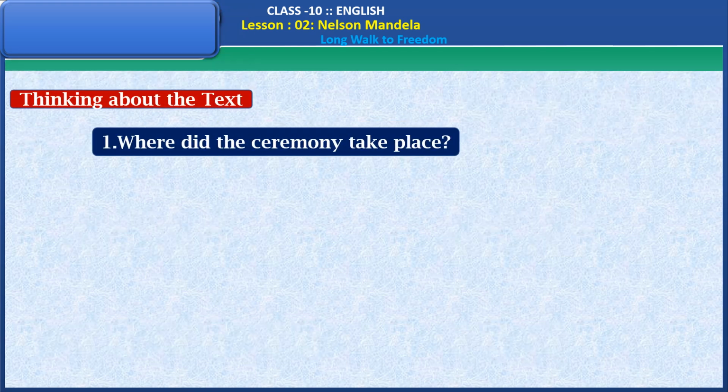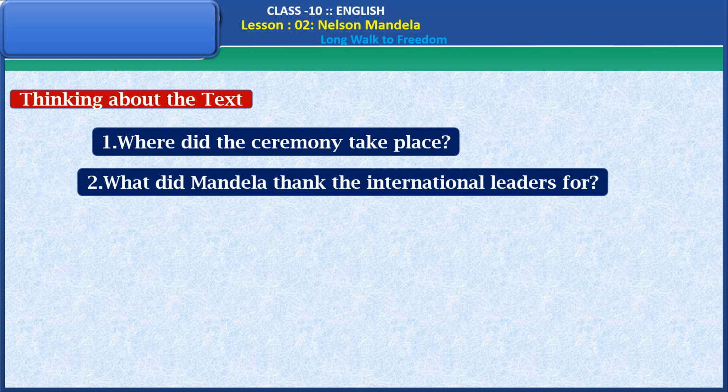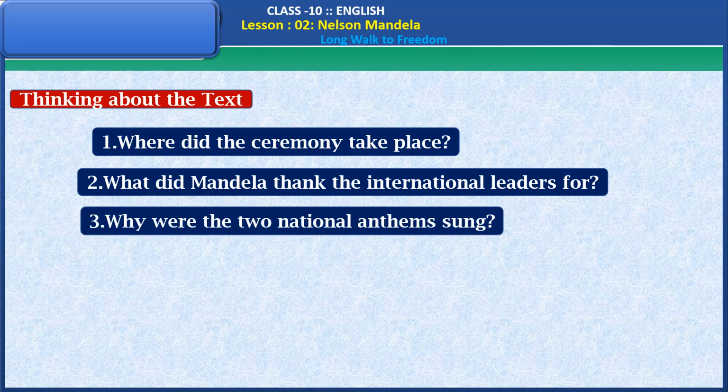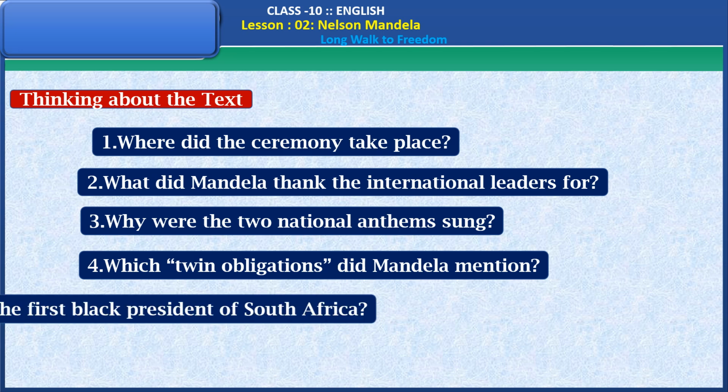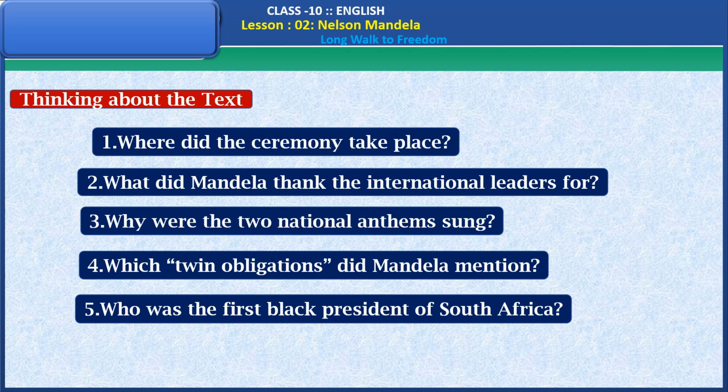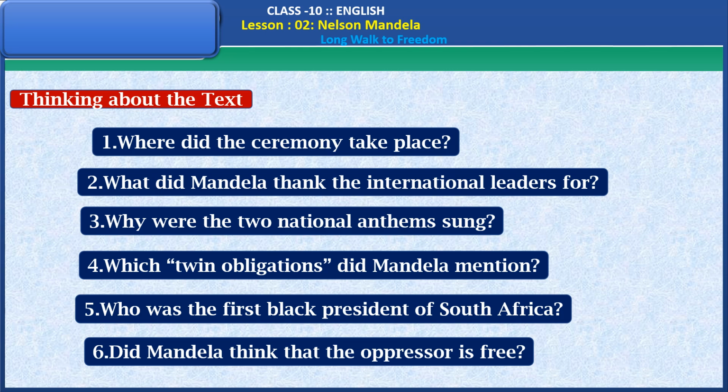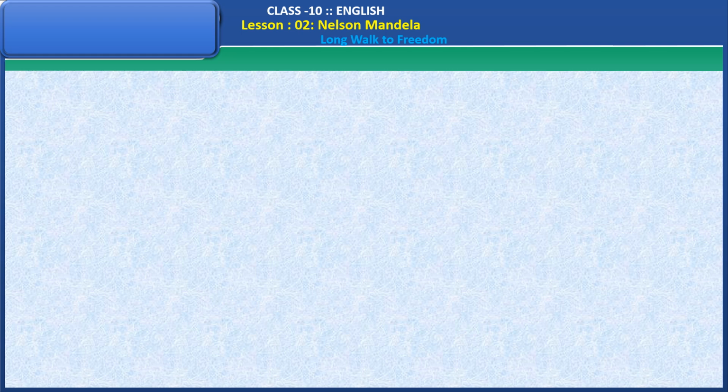Thinking about the text. Where did the ceremony take place? What did Mandela thank the international leaders for? Why were the two national anthems sung? Which twin obligations did Mandela mention? Who was the first black president of South Africa? Did Mandela think that the oppressor is free? Now let's see the answers for these questions.